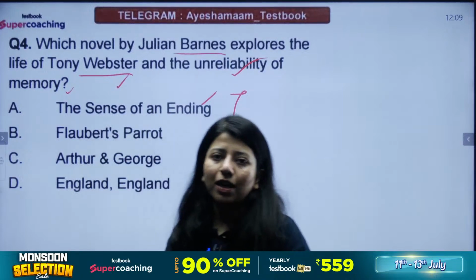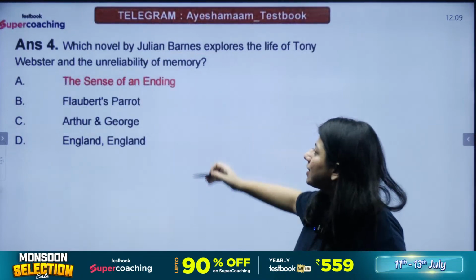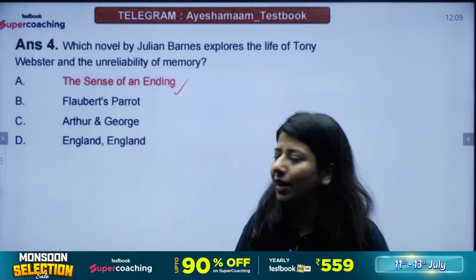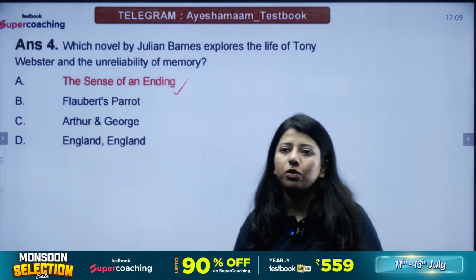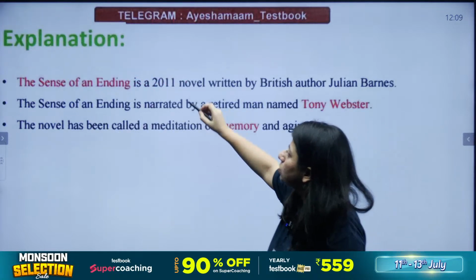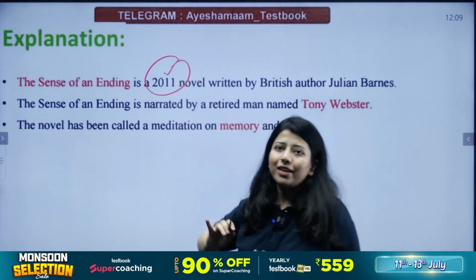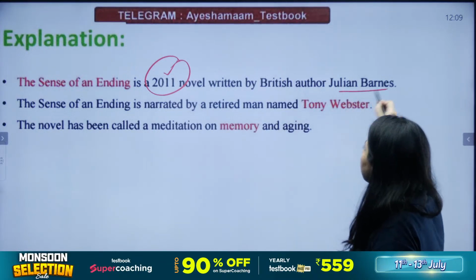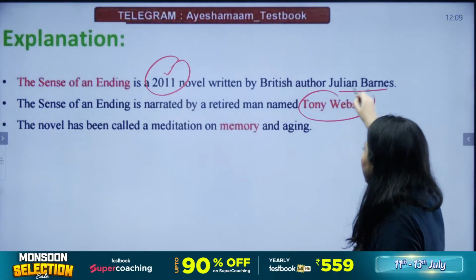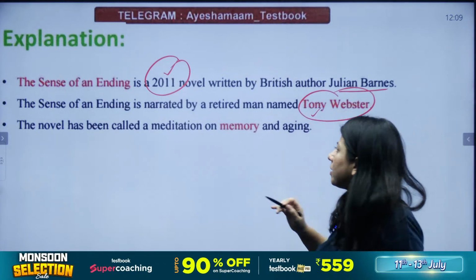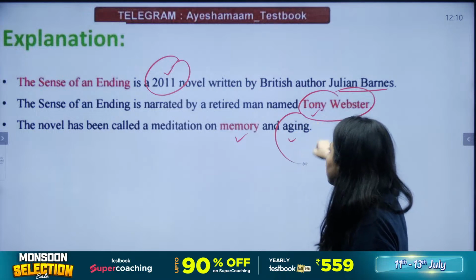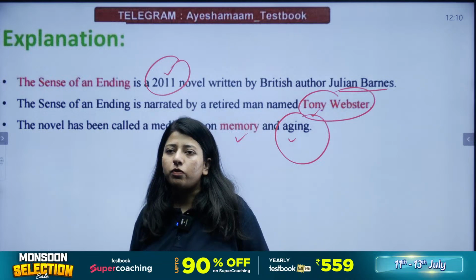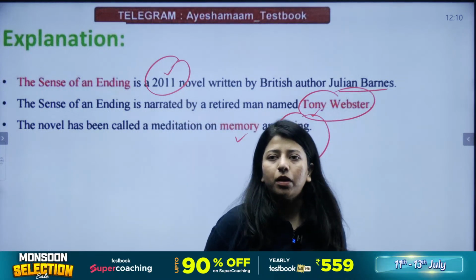ठीक है, let's look at the answer then. The answer is The Sense of an Ending. Whoever said The Sense of an Ending is actually the correct answer, the answer A. Ranjit also says A. Good. That's the correct answer. The Sense of an Ending is a 2011 novel, a fairly recent novel, written by the British author Julian Barnes. We have a protagonist named Tony Webster, and the novel explores the ideas of memory and the process of aging, right? These are the two concerns of the novel, The Sense of an Ending by Julian Barnes.